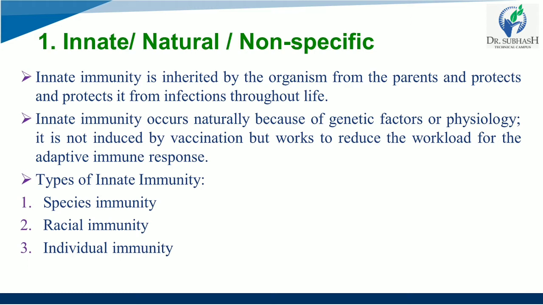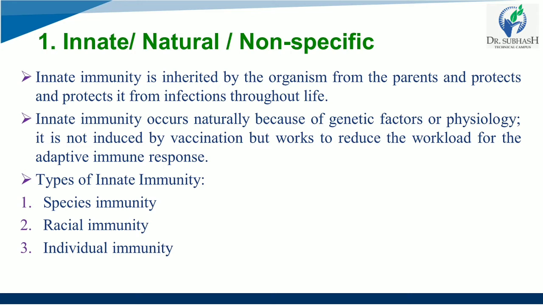Anatomic, physiological, and metabolic differences between species will determine species immunity. For example, birds are resistant to anthrax, but humans are susceptible, right? It is simply because the higher body temperature of birds kills Bacillus anthracis. This is the example. Anatomic differences between species also determine species immunity. For example, humans are more susceptible to skin infection, whereas cattle are more resistant to the same skin infection. It is because of the tough and hairy skin of the cattle. So that is species immunity.